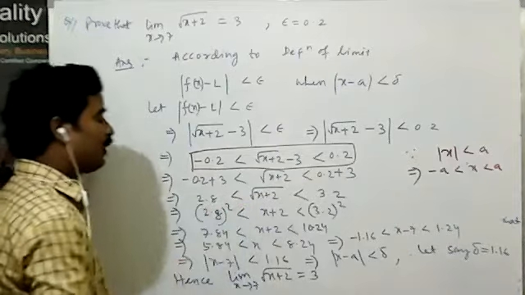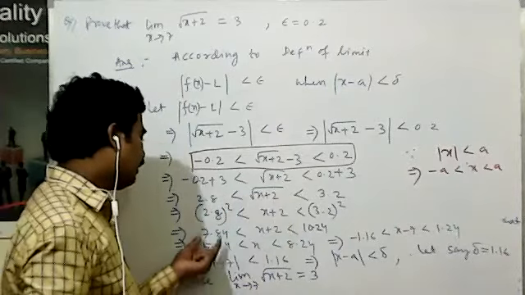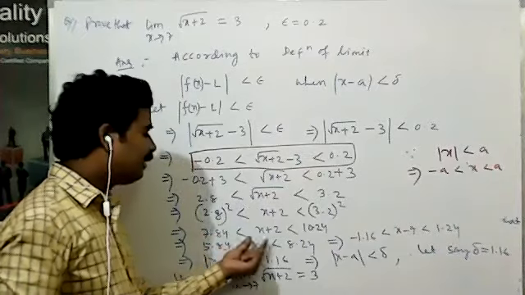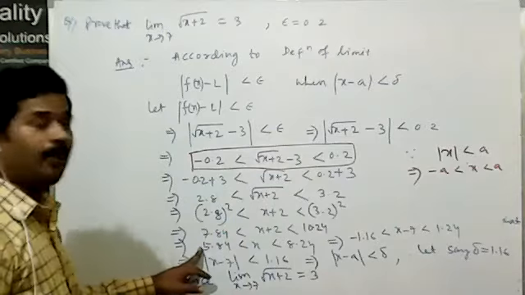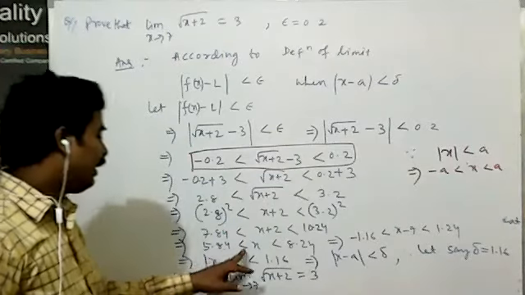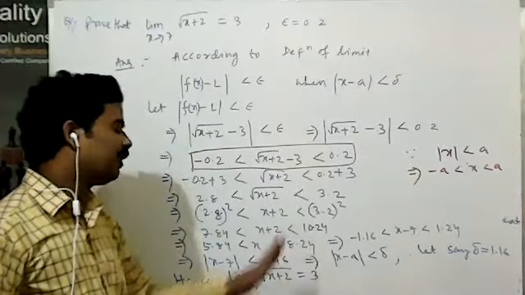Now squaring both sides. Why? To remove the square root. After squaring, 7.84 < x + 2 < 10.24. That is 5.84 < x < 8.24. Why? Because 2 is subtracted from both.